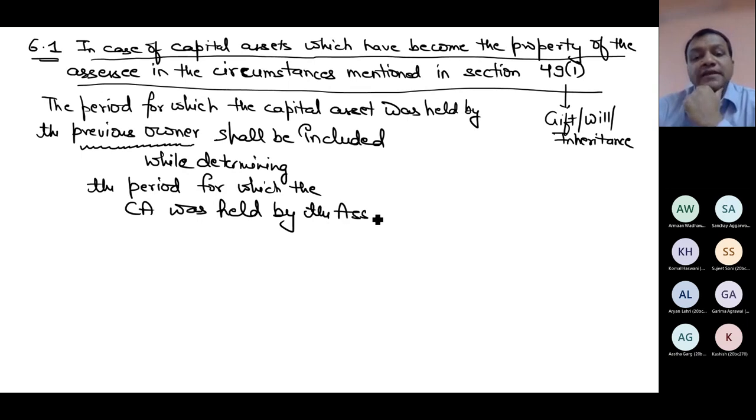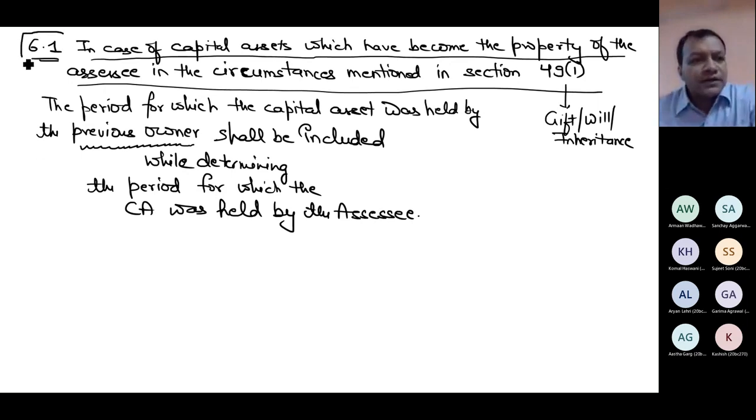So had I told you this line in the beginning, you would not have imagined in your mind what logical is the way to compute the holding period. Since first we discussed logically, now you can relate this provision with that logic, and it is absolutely correct. So when you learn something and then you try to attempt, your mind doesn't think in different directions. So first of all, you should try to imagine what different possible scenarios are existing. Then you relate it with the exact provision written in the Act, and then you make the comparison that yes, is it logical or not. So I think that's sufficient for today's discussion.